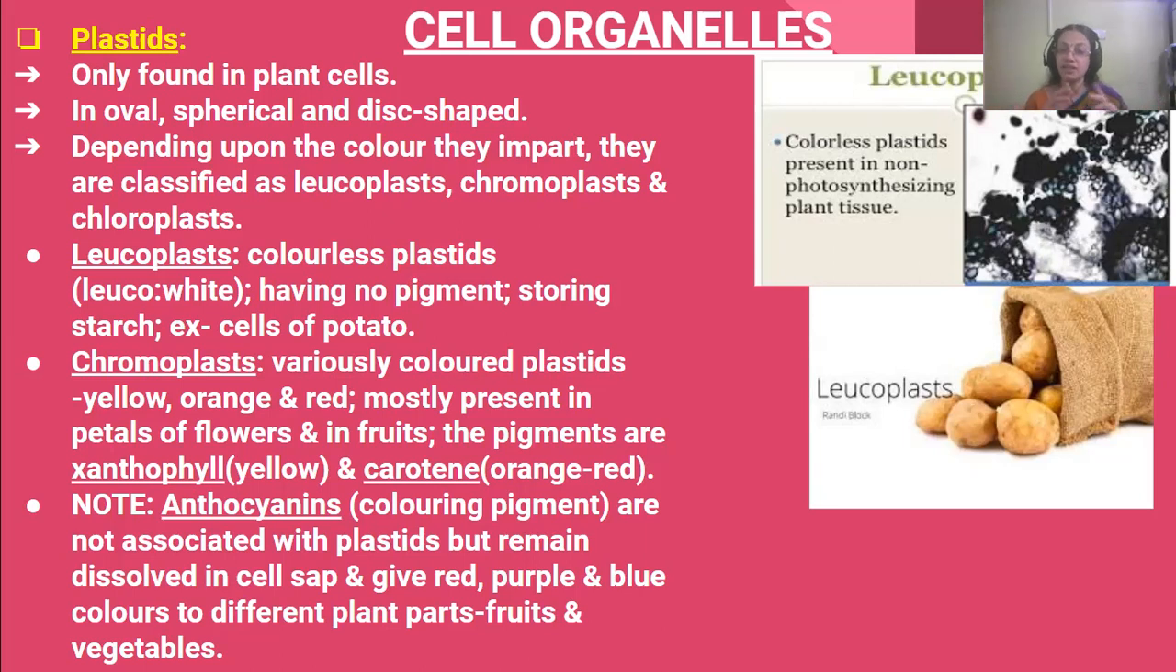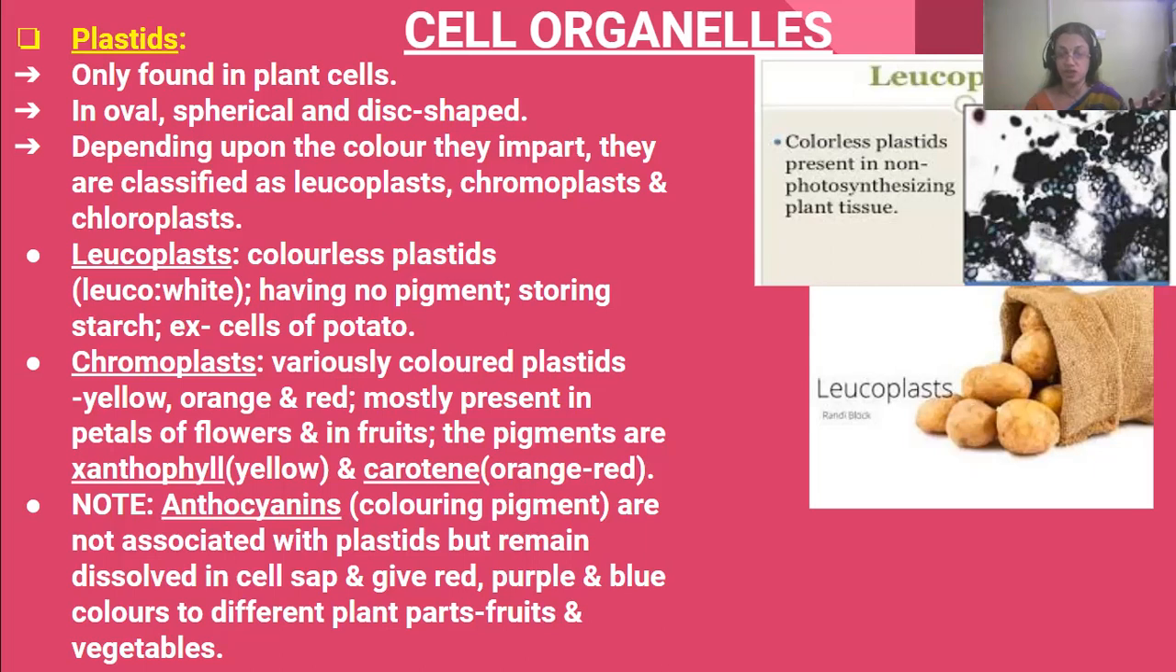Another thing you need to note: anthocyanin is a coloring pigment that is not associated with the plastids. Please note it down that anthocyanins are coloring pigments. They are not associated with the plastids, but they remain dissolved in the cell sap. And what colors do they give? They give red, purple, and blue colors to the plant parts.